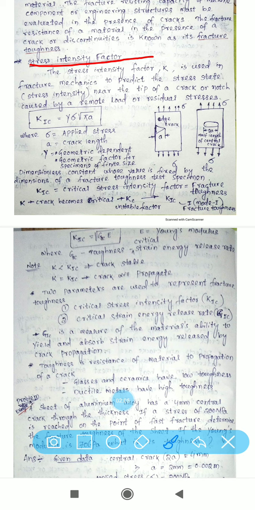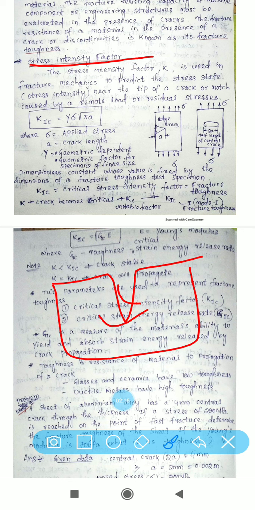So how much stress intensity forms in a notch type of section? It can predict that, so we can say this is the stress intensity factor.